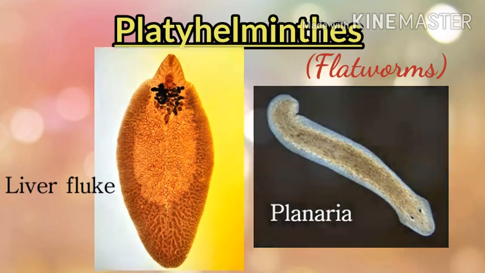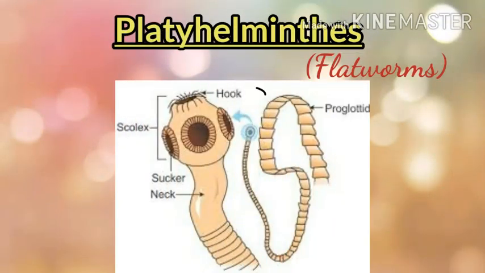Flatworms have special organs called hooks and suckers on their head around the mouth. These hooks and suckers help to attach themselves on the body of the host. Host is the organism in which the flatworms live. So, with the help of hooks and suckers, they attach themselves inside the body of the host. For the intake of food and to expel the waste, they have only one opening in the body.